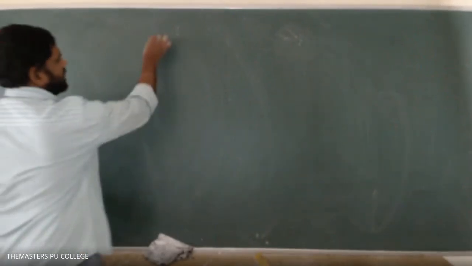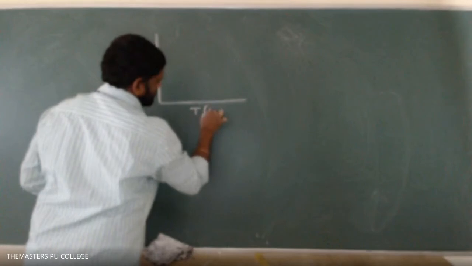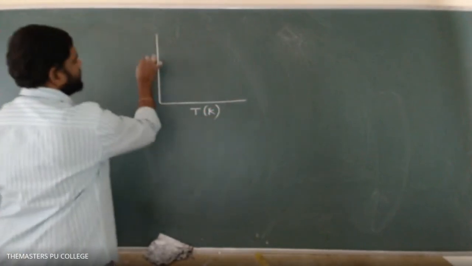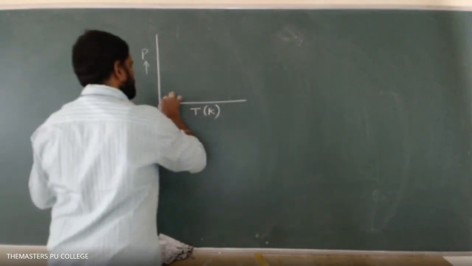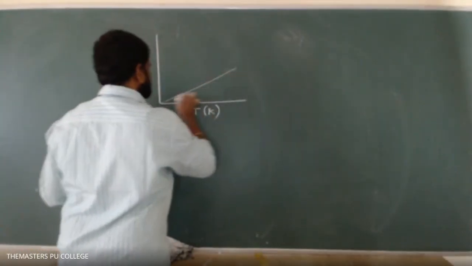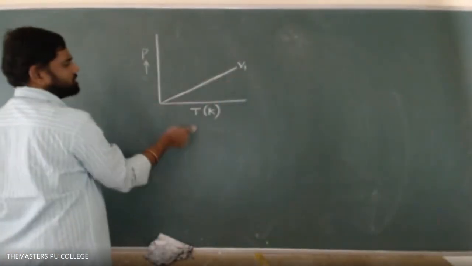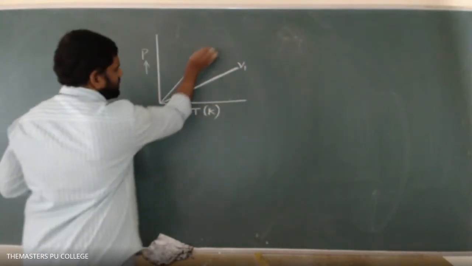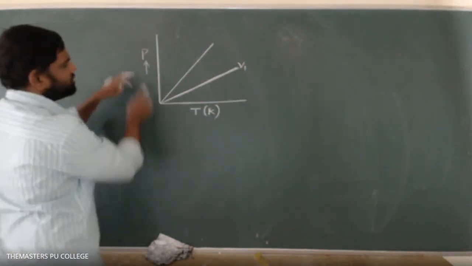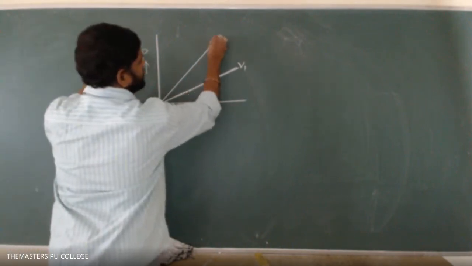So here also, how can I identify this? This is the temperature T in Kelvin, and this is the pressure P. The first line represents the variation of pressure versus temperature at constant volume V1, and the second line represents the variation of pressure versus temperature at constant volume V2.